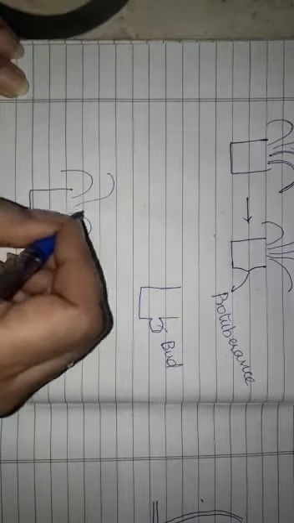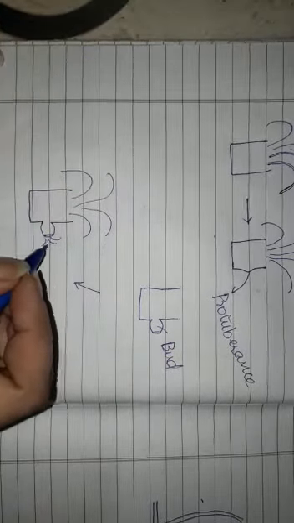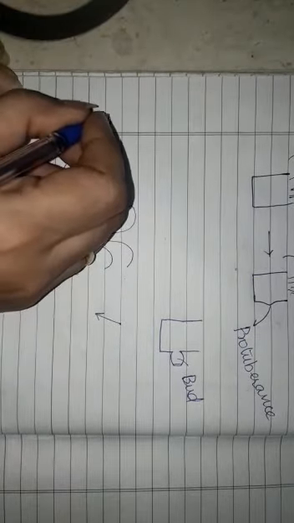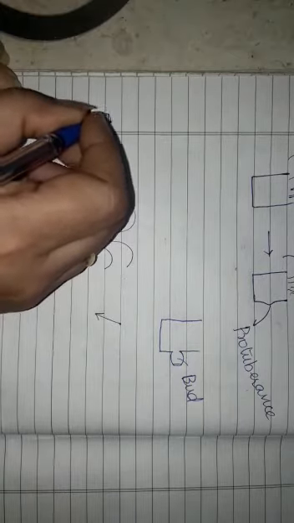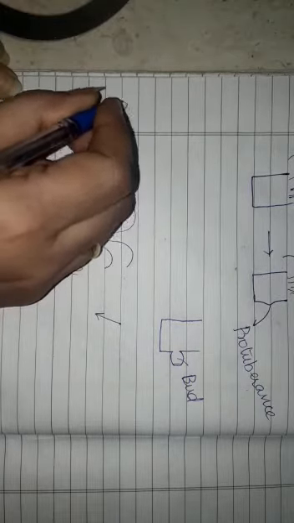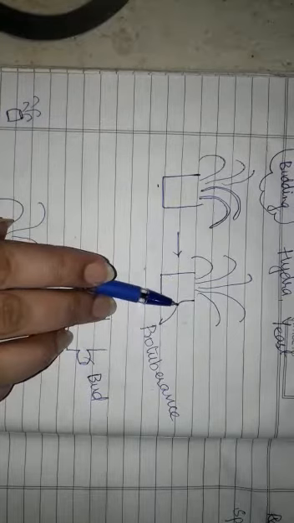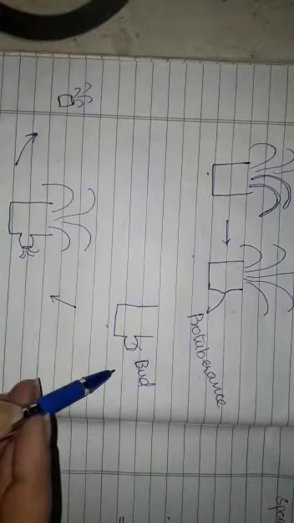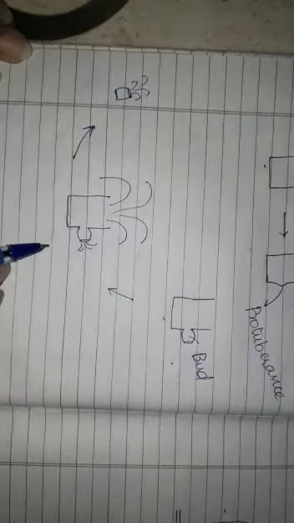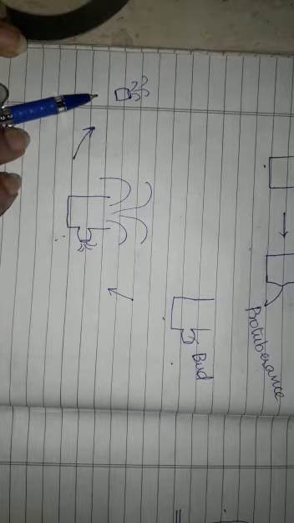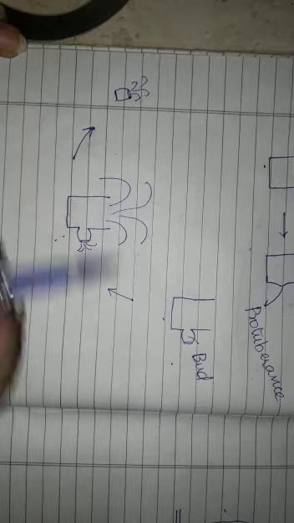Then this bud separates from the parent body and it grows into a new individual. So, budding takes place in Hydra. A small protuberance arises in the body. This protuberance starts growing as a bud. When the bud attains all the characteristics of parents, it separates from the parent body and grows into a complete